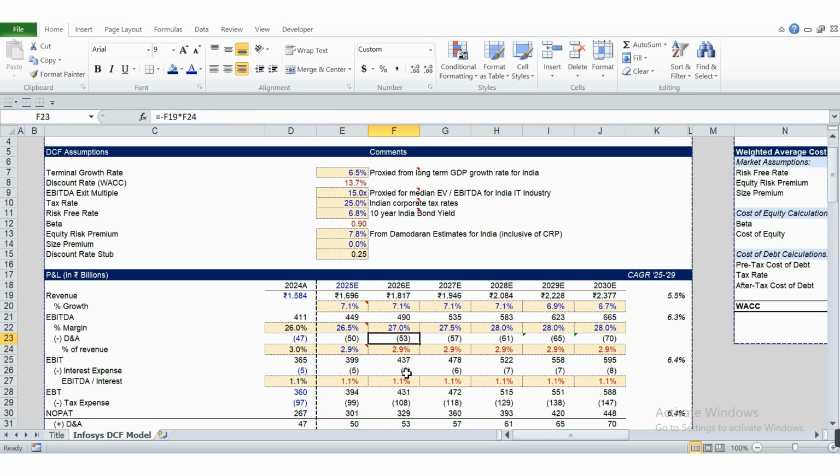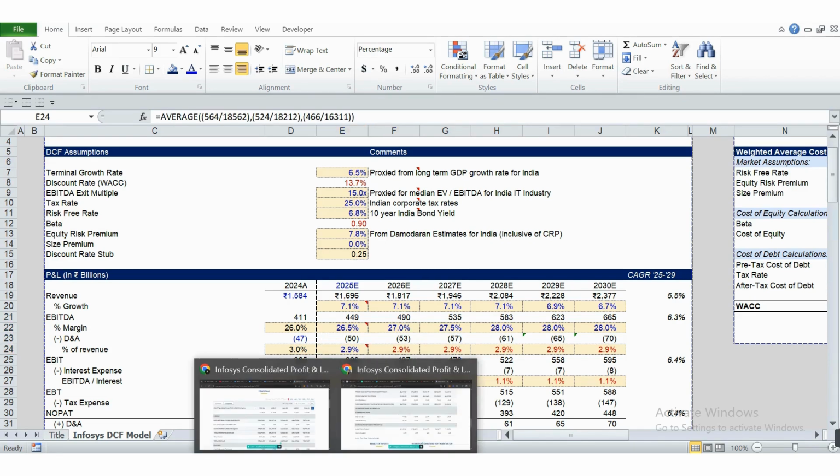And mostly in investment banks also, we are more focused on revenue buildup, because revenue buildup is considered one of the most important exercises while performing the valuation exercise from an investment banking perspective. And for all the other parameters like cost, capex or D&A, we usually tend to make assumptions which are based on revenue only. So here for D&A we have taken this 2.9%. Let me show you how it is coming.